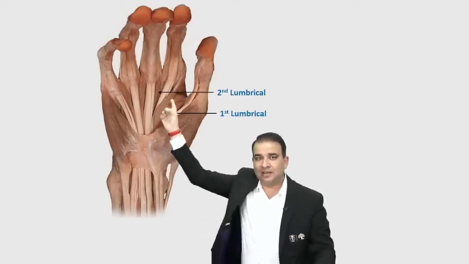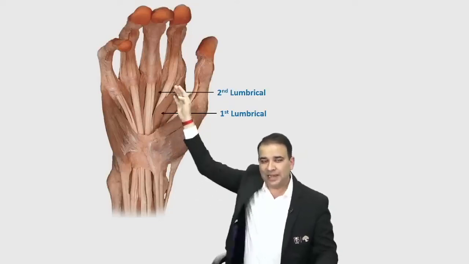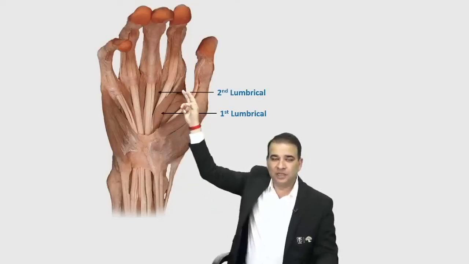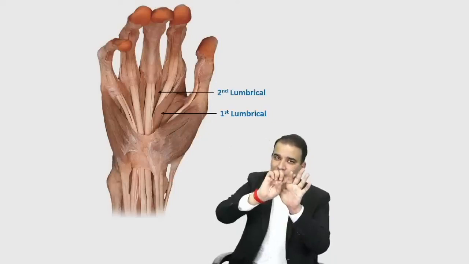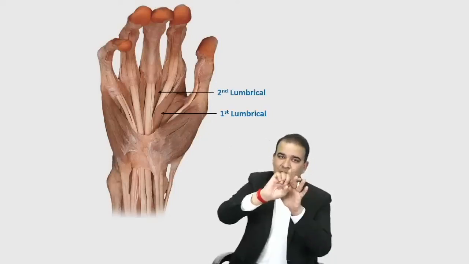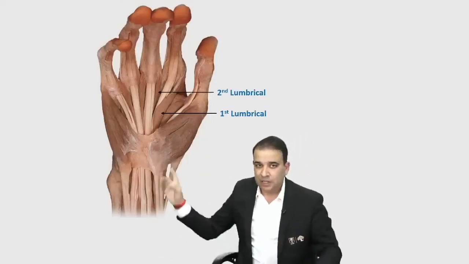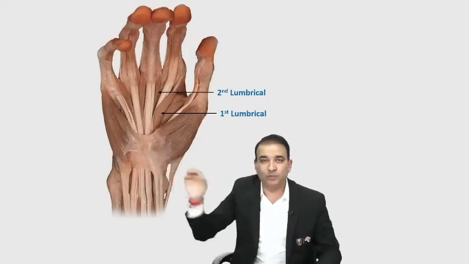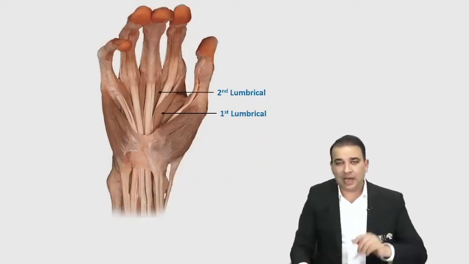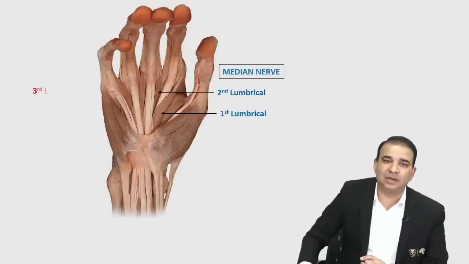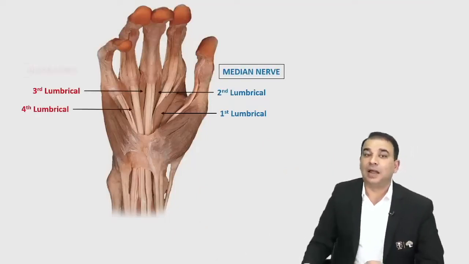They will go to the lateral side of the respective digit. They will go to the posterior side, but from the lateral side of that respective digit. First lumbrical to the lateral side of the index finger, second lumbrical to the lateral side of the middle finger, and so on. Third and fourth lumbricals take origin from both sides of the FDP tendon, and they are bipinnate muscles, guys. Third and fourth lumbricals are bipinnate, and they are supplied by the ulnar nerve.